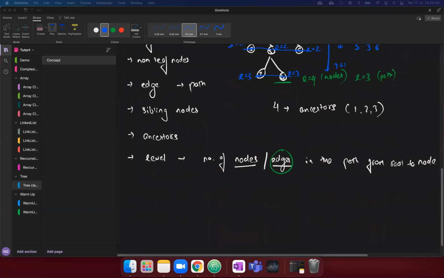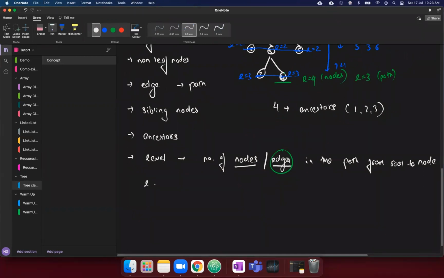One more controversial term is height. Before going there, I want to talk about the level of the tree. So level of the tree is nothing but the level of the deepest node. Okay, there can be multiple nodes which you can call deepest, but the level of the deepest node is the level of the tree.